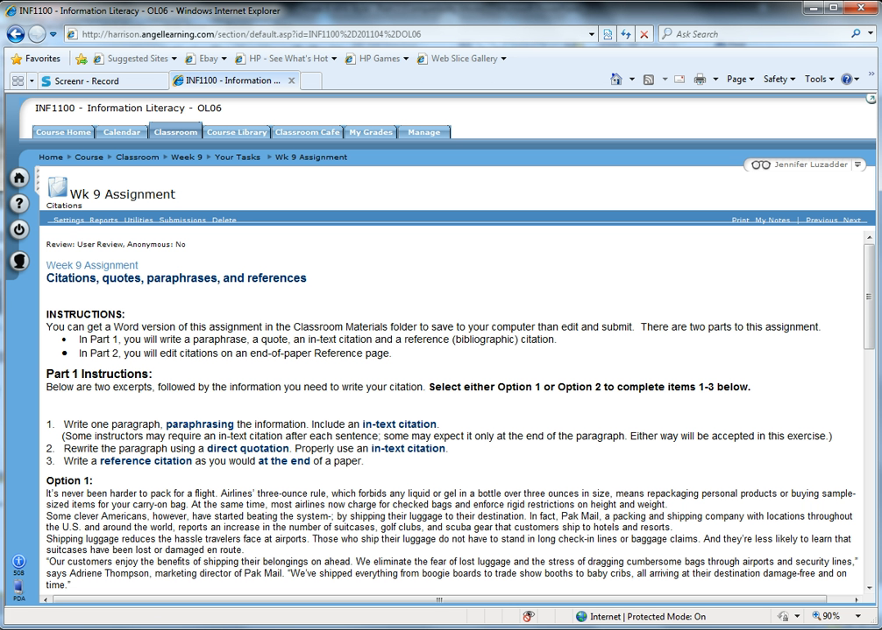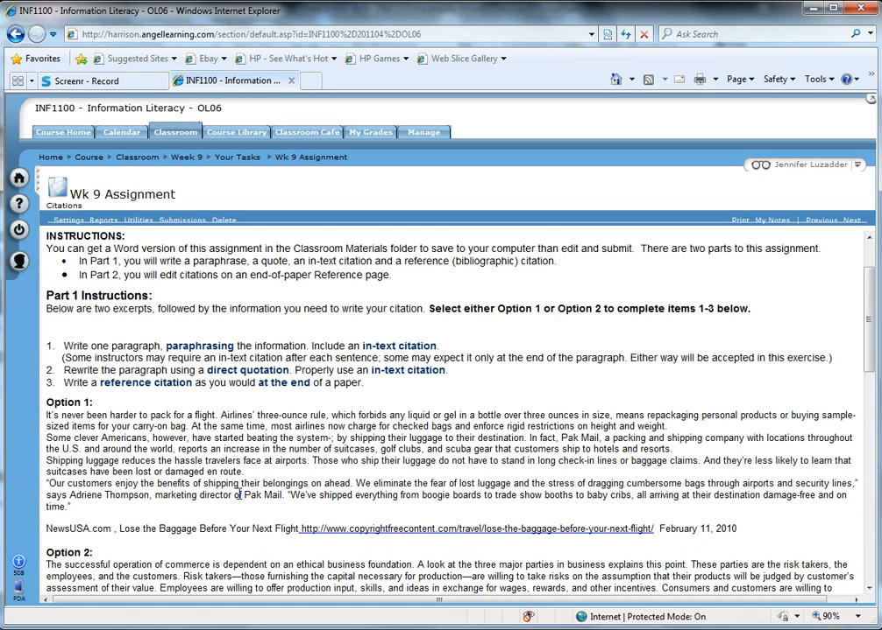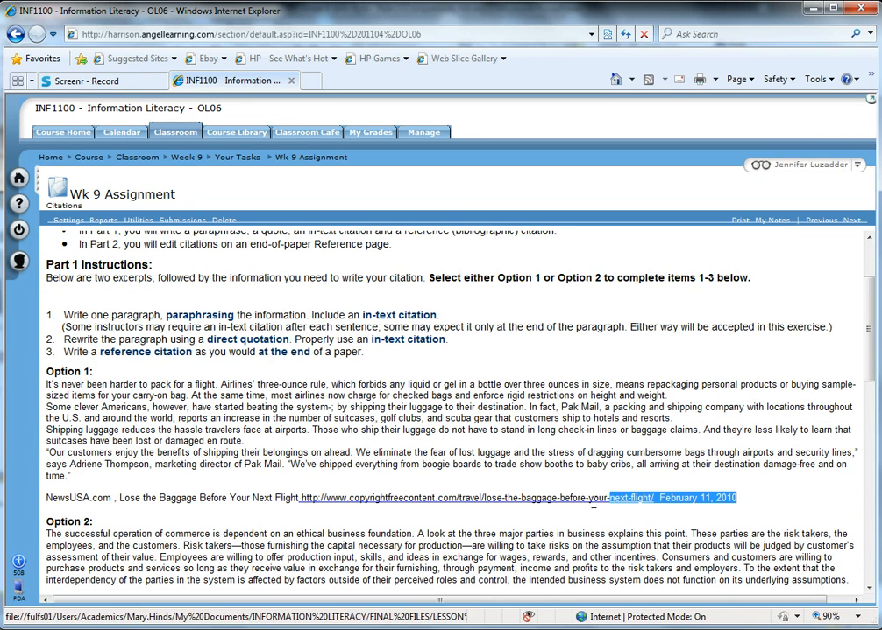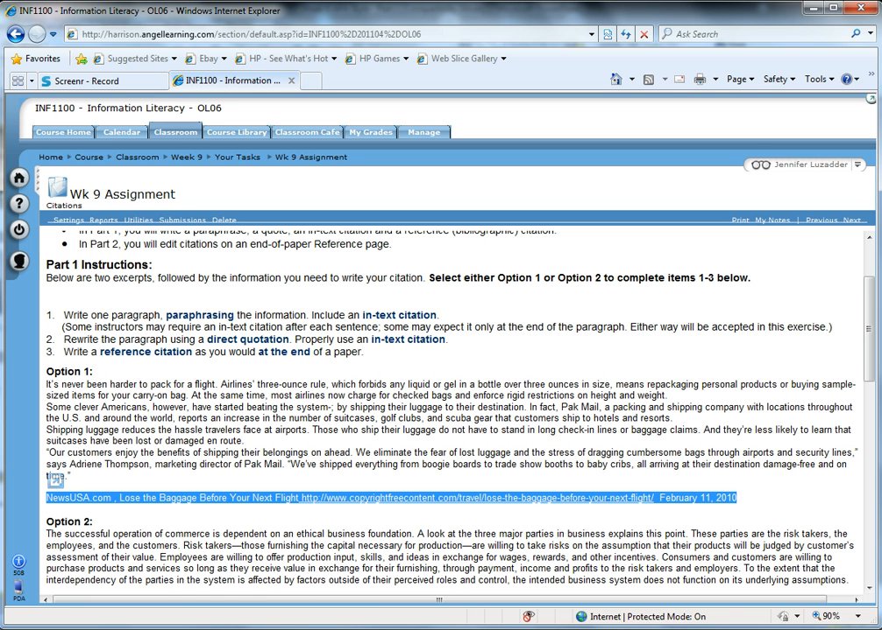Now, on to the assignment. This assignment has two specific parts, and I'm going to walk you through Part 1. For Part 1, you'll be doing three things. You will select one of the two options and paraphrase it, including an in-text citation. Next, you'll rewrite the paragraph, adding a quote and an in-text citation for a quote. Finally, you'll format the bibliographic information provided into a reference.